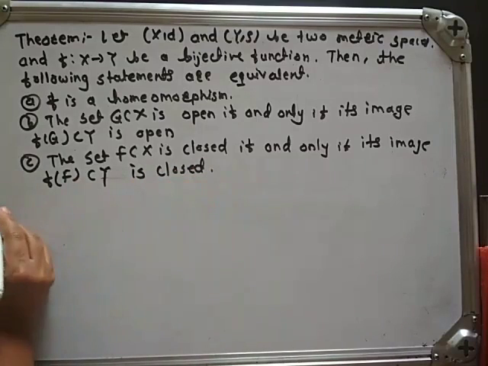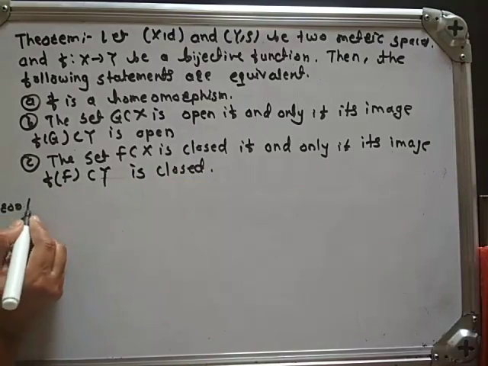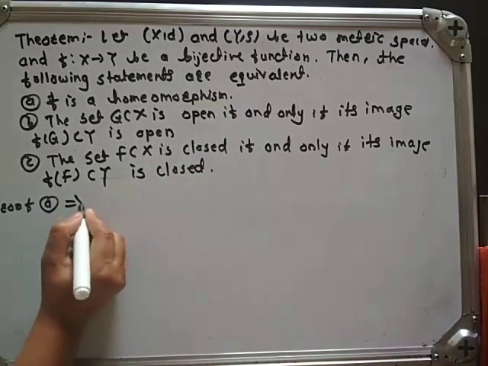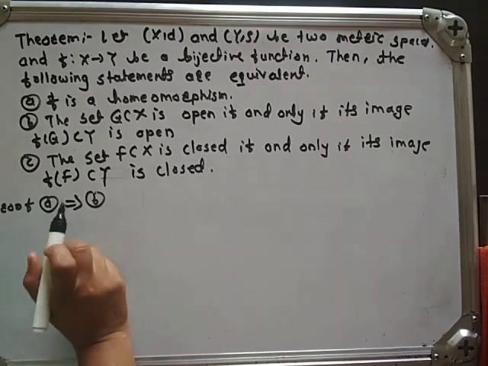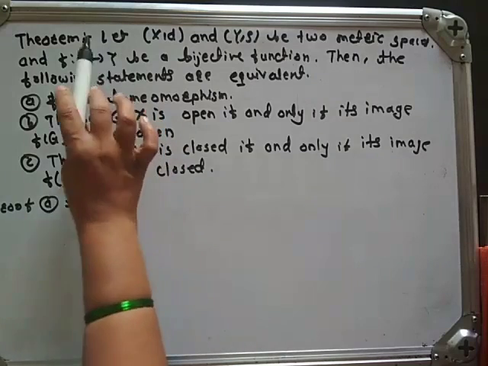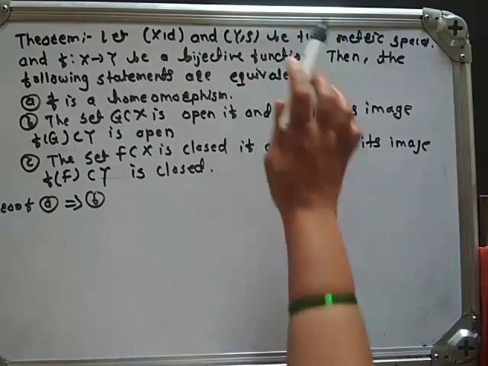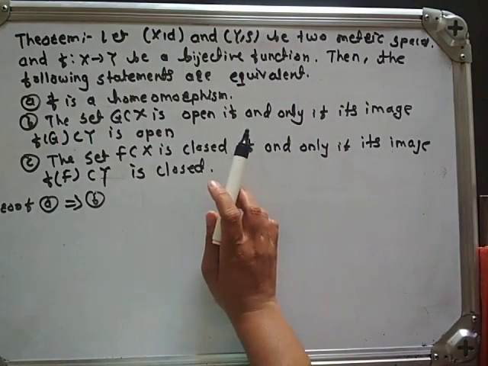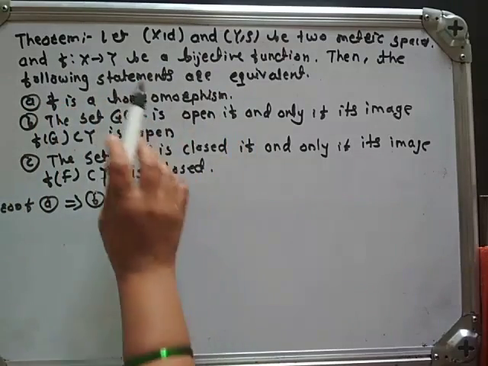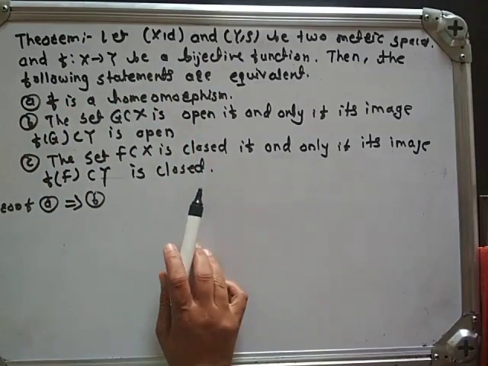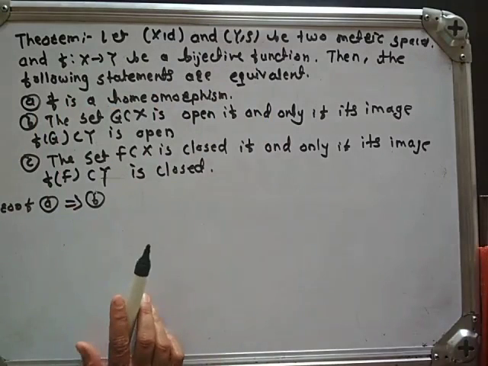Proof. Here we have given (X, d) and (Y, ρ) two metric spaces, and f is a bijective function from X to Y. Then the following statements are equivalent.